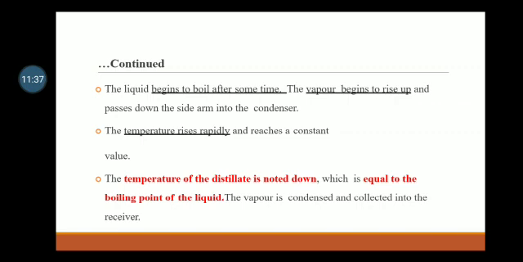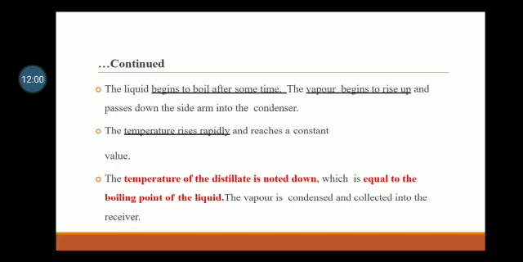The liquid begins to boil after some time. The vapor begins to rise up and passes down the side arm into the condenser. The temperature rises rapidly and reaches a constant value. The temperature of the distillate is noted down, which is equal to the boiling point of the liquid.